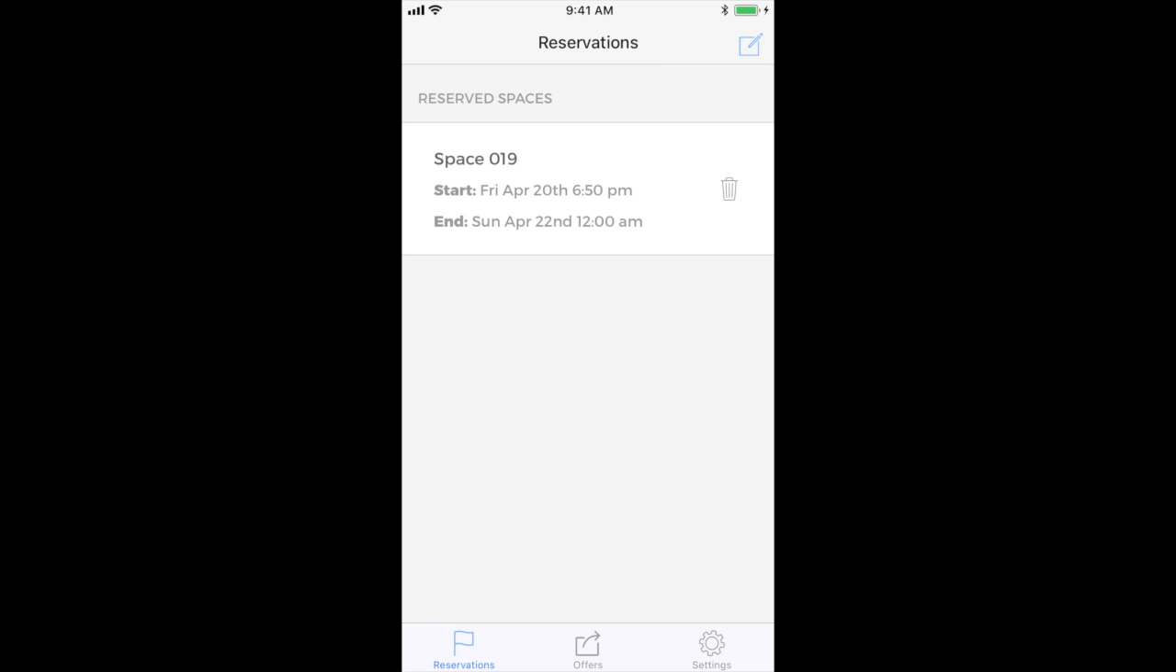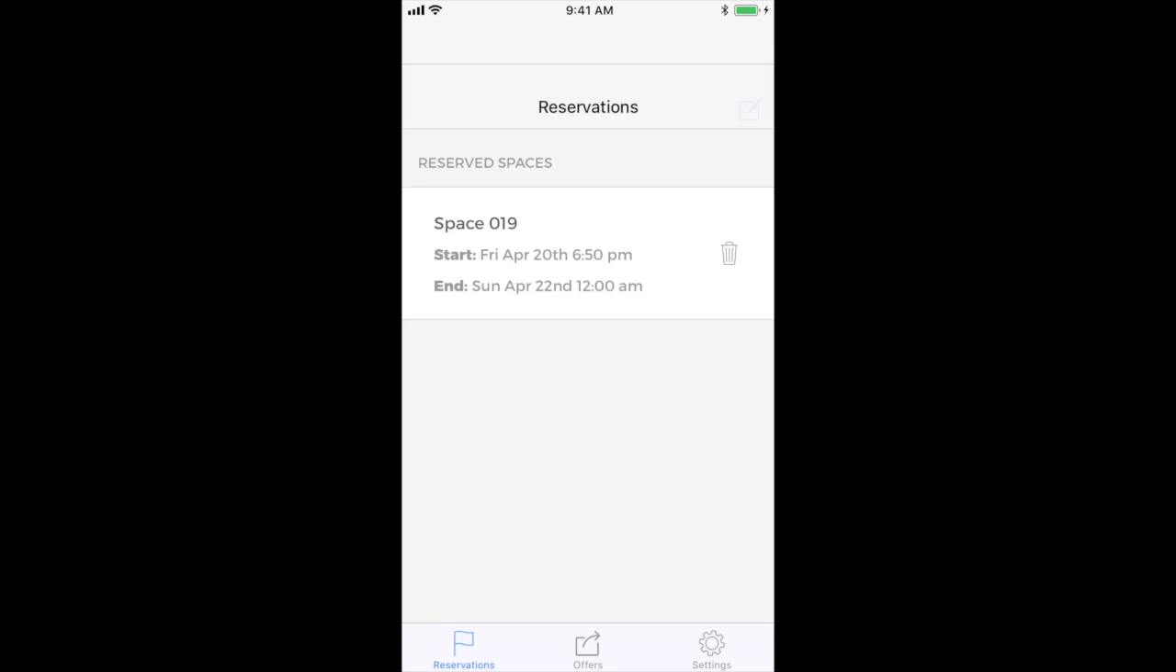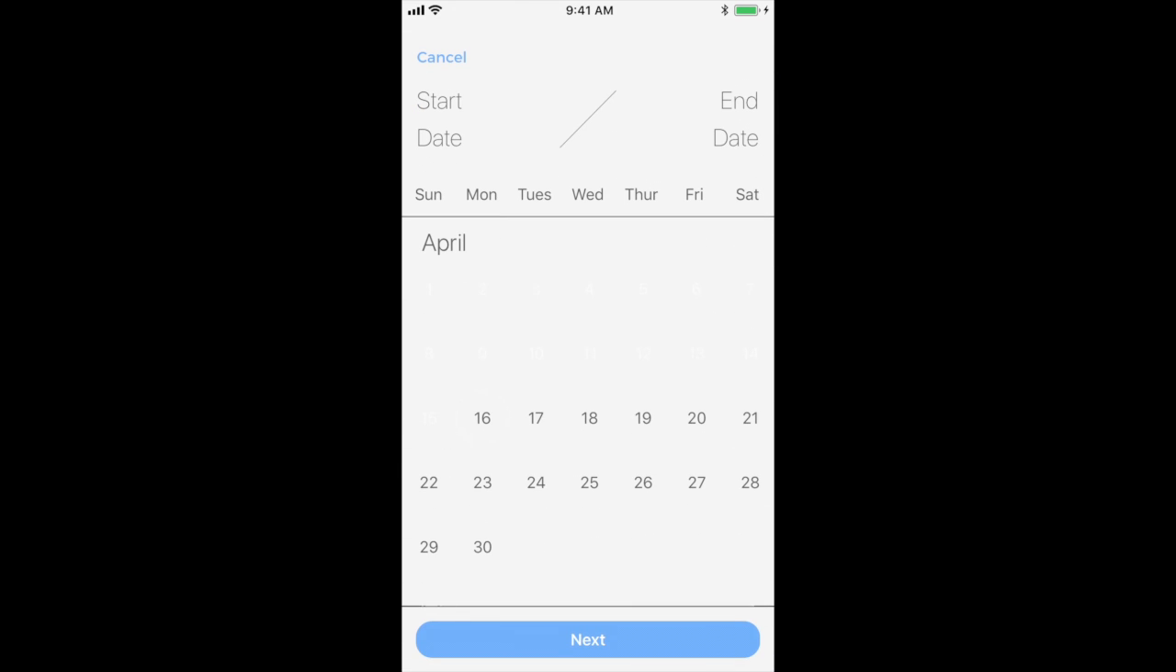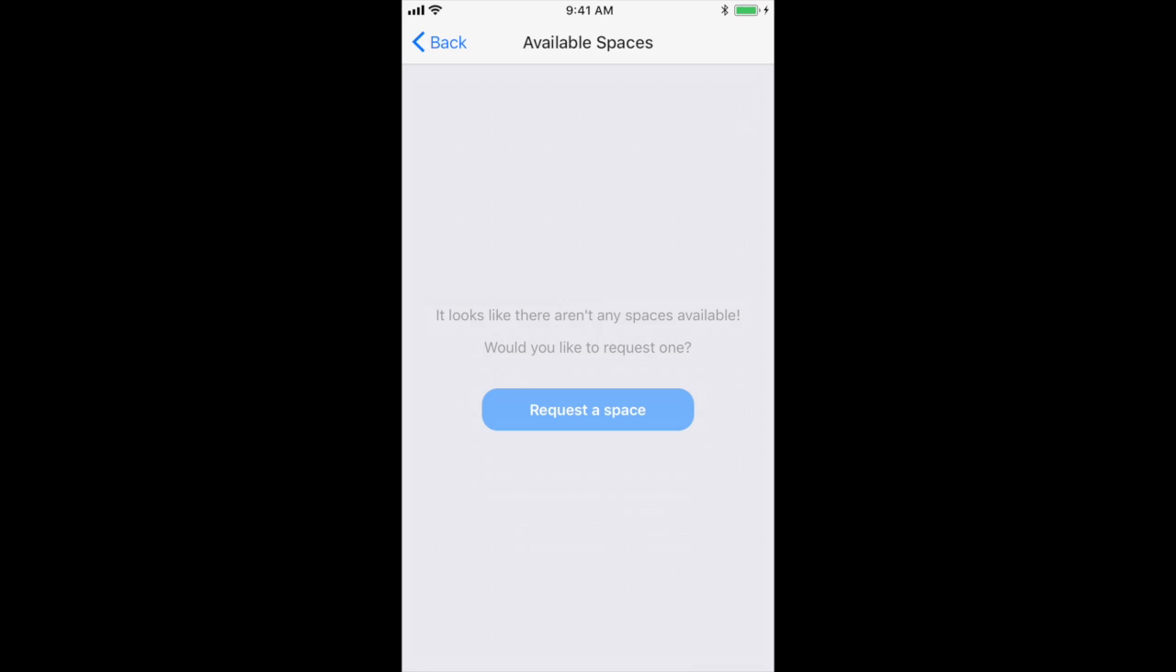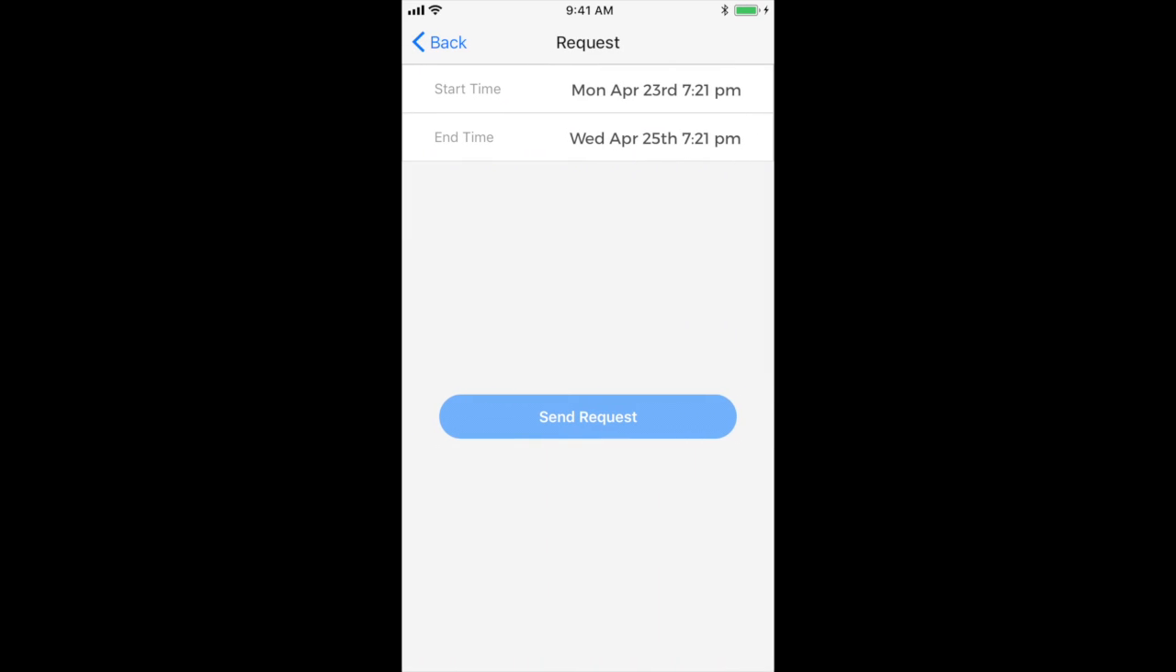But what happens if you request a space and there are no spaces available? Well, let's try it. Here we're going to create a new reservation. We'll try to reserve one between April 23rd and 25th. We'll hit next, and whoops, it says it looks like there aren't any spaces available. Would you like to request one? We'll go ahead and hit request a space.